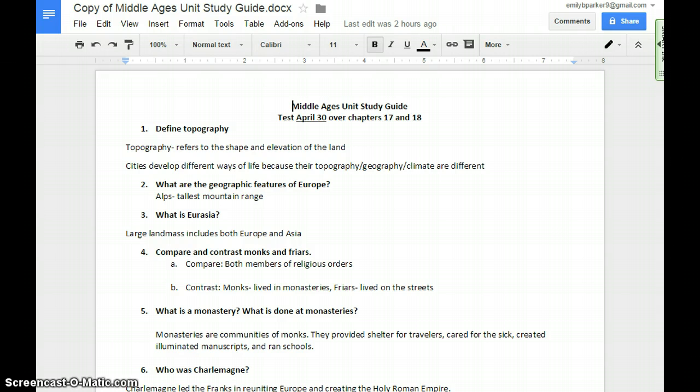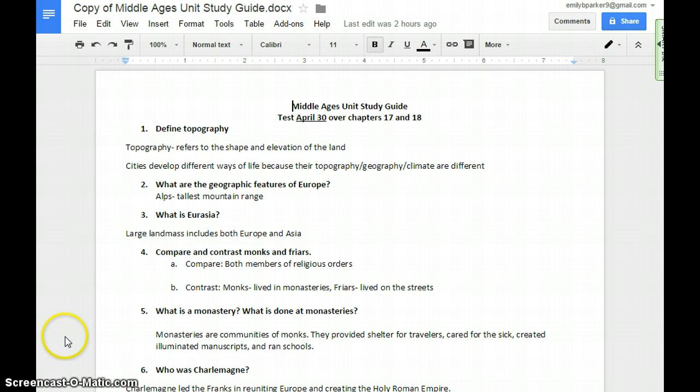First thing you want to know is what is topography. It refers to the shape and elevation of the land. And different topographies cause cities to develop in different ways, because if you think about it, cities that are located by the sea, a low topography by the sea, are going to be different than cities that are located in the mountains. So different topographies result in cities that develop different ways of life.